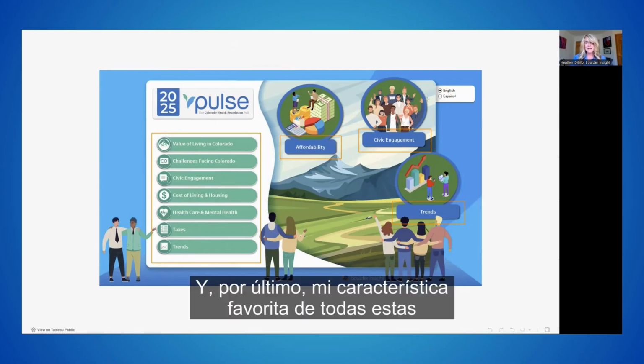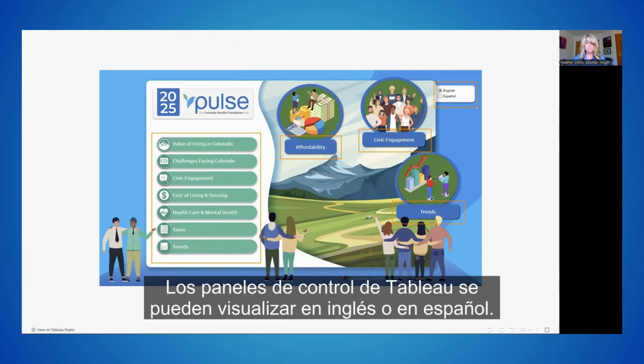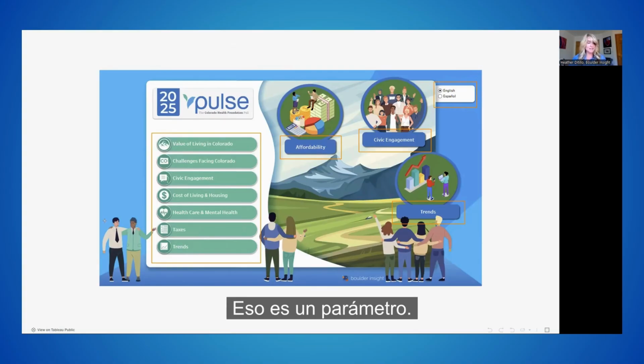In addition, you can also click on these buttons that are the call outs for affordability, civic engagement, and trends. I do want to point out that affordability will take you to the cost of living and housing. And then finally, my favorite feature on all of these Tableau dashboards is that they can be viewed in English or Spanish by simply clicking on that button that is a parameter. So let me show you how this works.